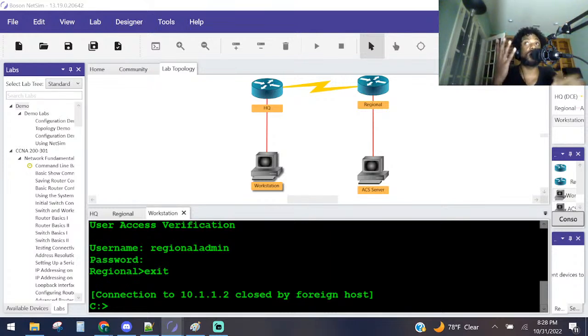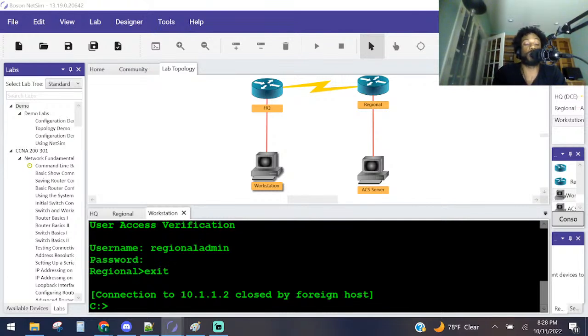We're doing now authorization, which says what we're allowed to do, which means we need to adjust the privilege levels here, right? Because when we logged in, we were set at user exec mode, which means we can't really do much on there.